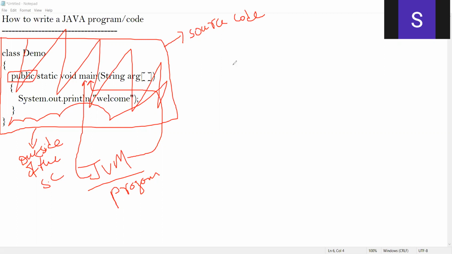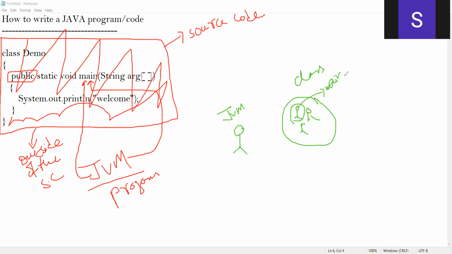Actually, you can think of something like this, students. For example, this is a class. Inside this class, there are some students. And there's one person standing outside. Let us assume this person is the JVM. Let us assume the person inside is the main. This person's name is main. Now the JVM wants to call this main method.